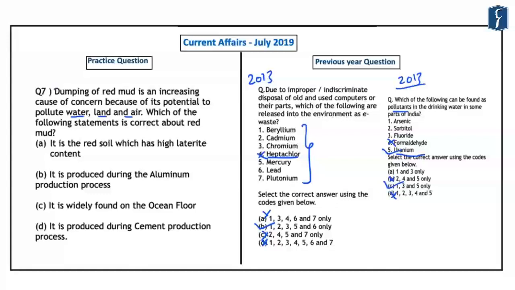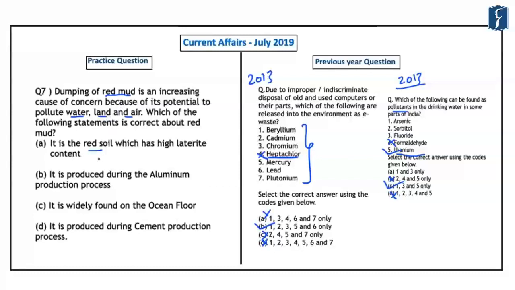Now the options that are given here are that it is the red soil which has high laterite content. Second is that it is produced during the aluminium production process. Third is that it is widely found on the ocean floor. And fourth is that it is produced during cement production process. Now the first option has been designed to confuse you because it has the same wording, that is red soil, and the question talks about red mud. So never fall for such options.